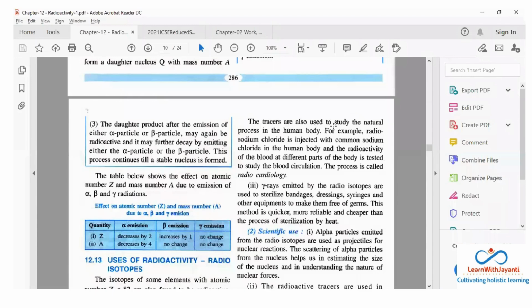The tracers are also used to study the natural process in the human body. For example, radiosodium chloride is injected with common sodium chloride in the human body, and the radioactivity of the blood at different parts of the body is tested to study the blood circulation. This process is called radiocardiology. Now, this is talking about blood circulation. Okay, just 1 second.